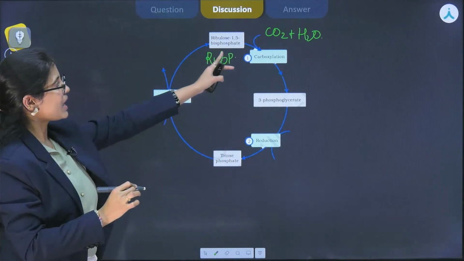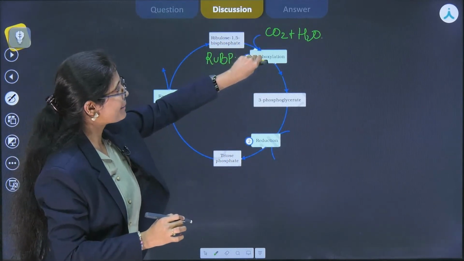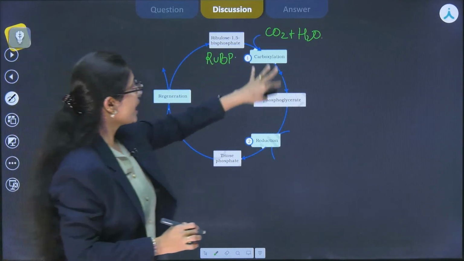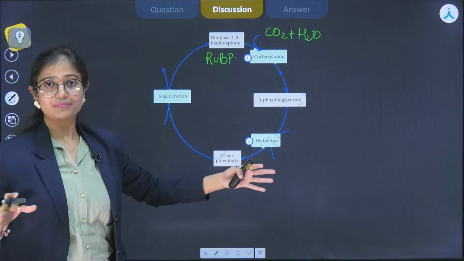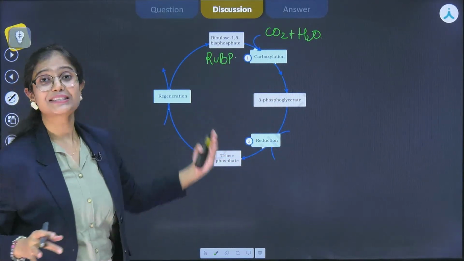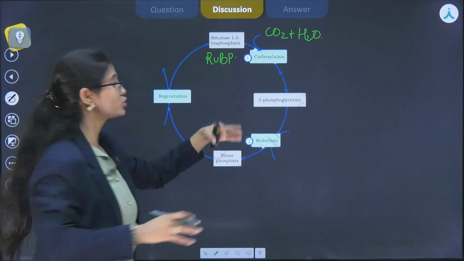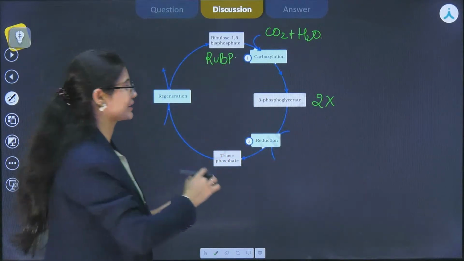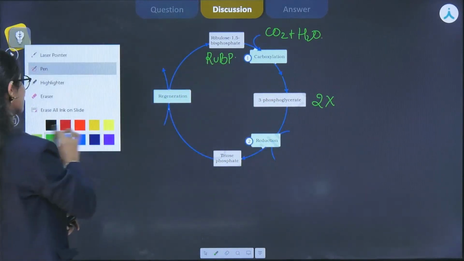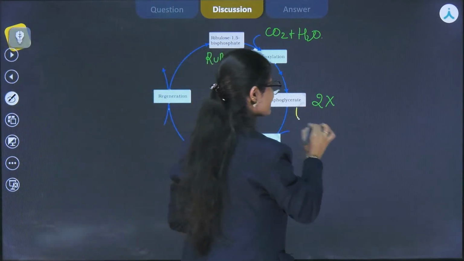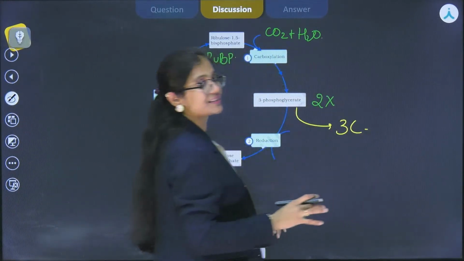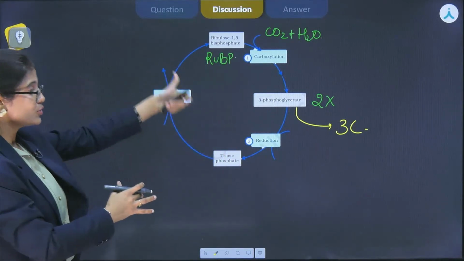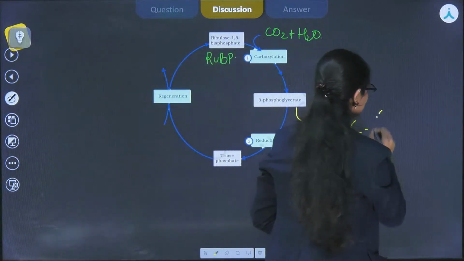This is the 5-carbon compound, right? And it gets combined with carbon dioxide, again one more carbon, so यहाँ पर 6 carbon का compound बनना चाहिए. But instead of that, here we can obtain 2 molecules of 3-carbon compound, that is 3-phosphoglycerate. So this 3-phosphoglycerate is actually a 3-carbon containing compound. And the first stable compound of this cycle is phosphoglycerate, due to which it is known as C3 cycle.